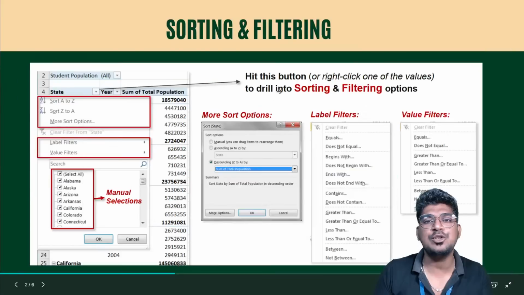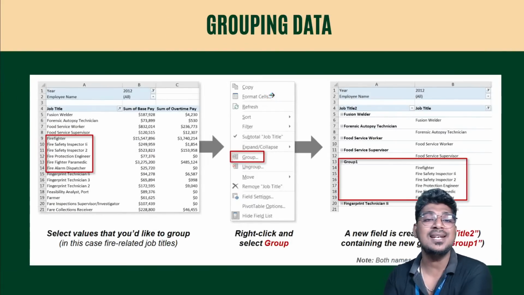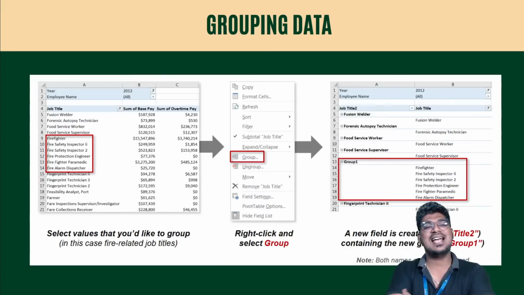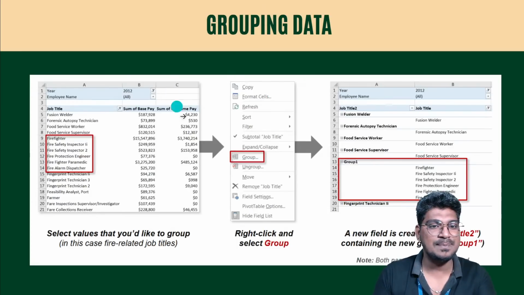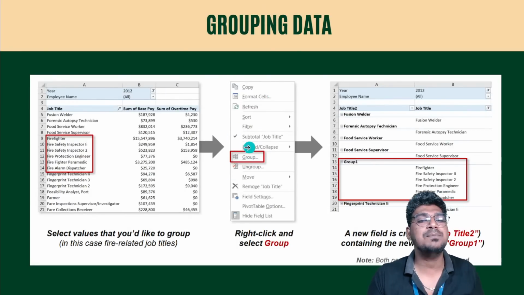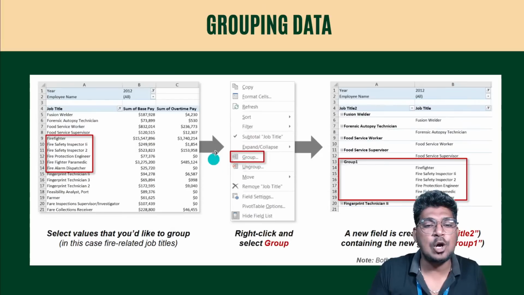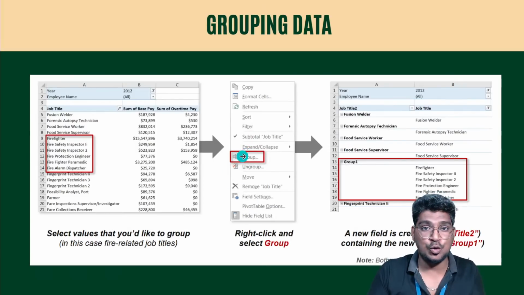So now I'm going to move on to the next topic, grouping data. What exactly is grouping data? This grouping data is much more interesting for making the grouping in the easiest way, which I'm going to discuss with you. We have one particular grouping option. Once I right click and select this group option, it is automatically going to make the grouping as well.